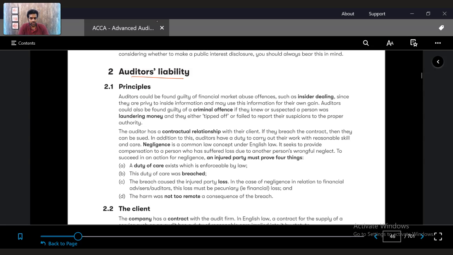Now, what an auditor does is onboard a client and perform the audit function for the client. So he is entering into a contractual relationship with the client. As per the contractual relationship, he has to fulfill certain services and he should not do certain things. To give you an example, criminal things like insider dealing.